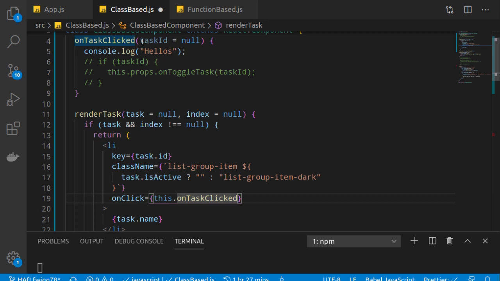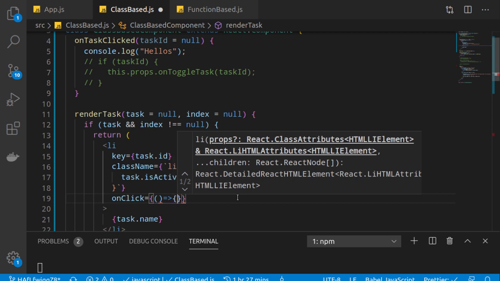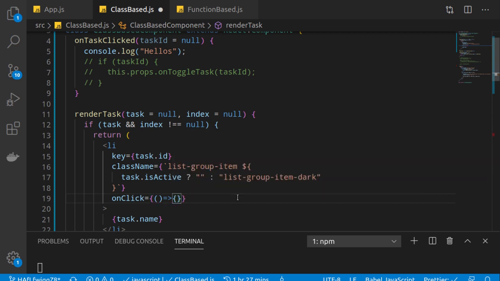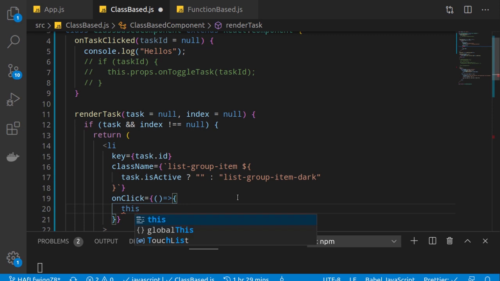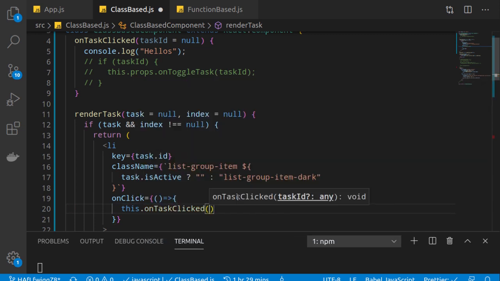Right? As I mentioned here, I need the task ID. How to do that? There are multiple ways, but let me show you two. Let me first create an anonymous function as we did earlier. We are not calling this function, we are just creating it. Inside this function, we will call this.onTaskSelect, and here we can pass task.id.